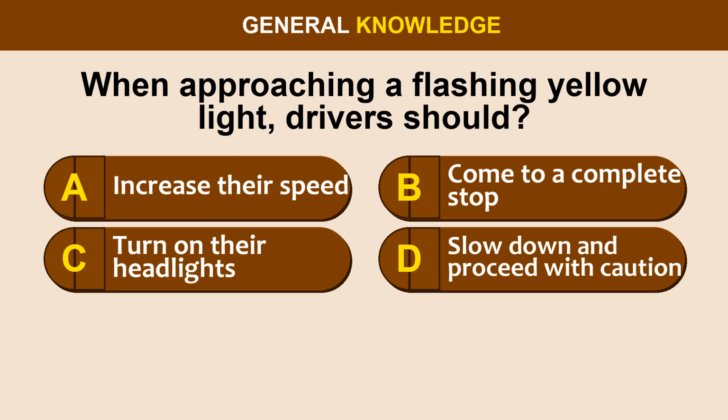Question 32. When approaching a flashing yellow light, drivers should: Option A, increase their speed. Option B, come to a complete stop. Option C, turn on their headlights. Option D, slow down and proceed with caution.